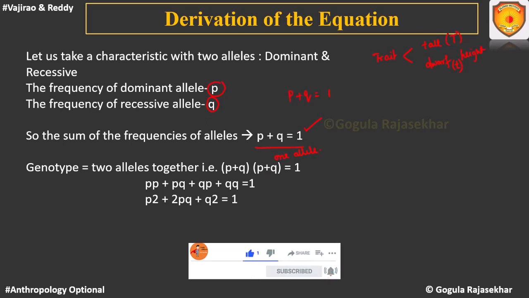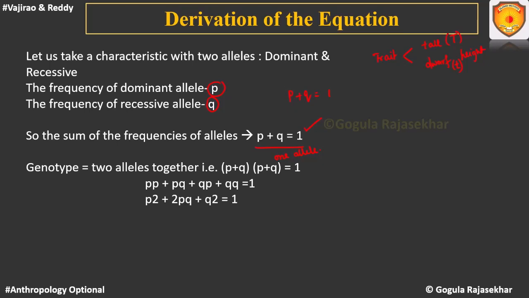If you wanted to consider the entire genotype, which has two alleles, then it will be P plus Q into P plus Q. This is nothing but 1 into 1. So on the other side we get P plus Q into P plus Q is equal to 1. Simply multiplication of it. So if you multiply P into P plus P into Q plus Q into P plus Q into Q, it is equal to 1.